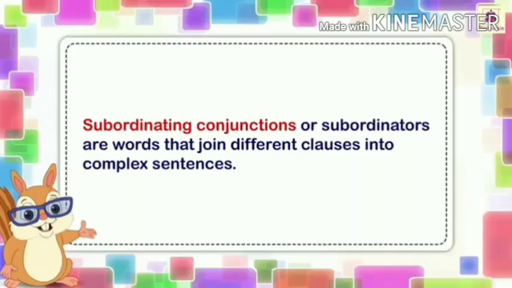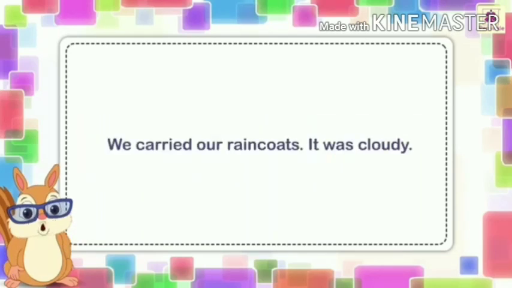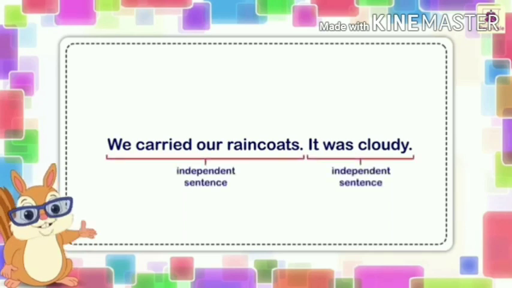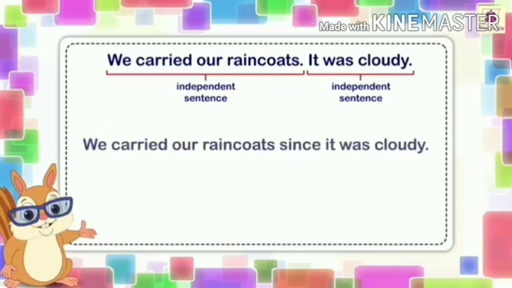Subordinating conjunctions, or subordinators, are words that join different clauses into complex sentences. Example: we carried our raincoat. It was cloudy. Here we can see two independent sentences that are related. We carried our raincoat, independent sentence.